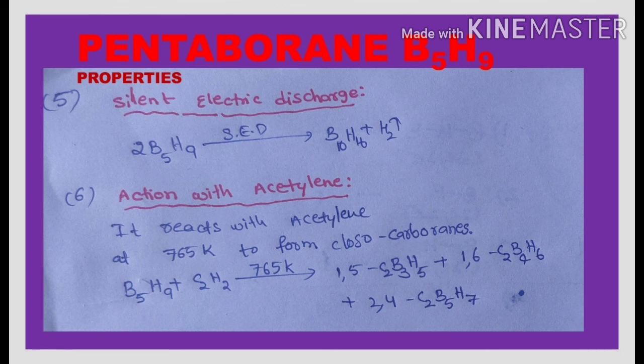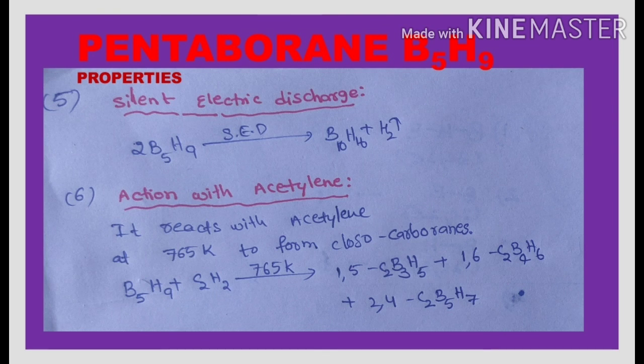Next, we go for the reaction with acetylene. Acetylene formula is C2H2. And when pentaborane is subjected to the reaction with the acetylene at an elevated temperature, that is 765 Kelvin temperature, it gives the carboranes.